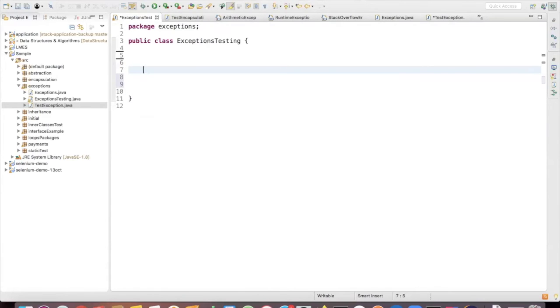Let's say I have a method which accepts an argument, public int, let's say test data, getting one argument as integer, int b.